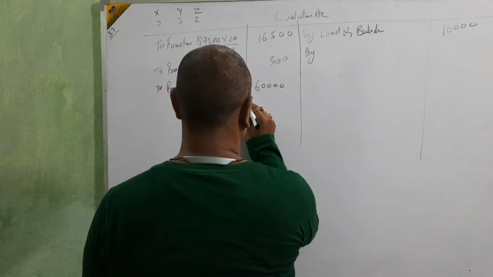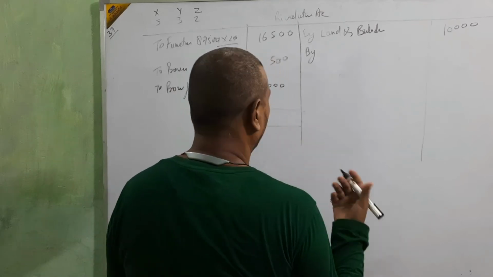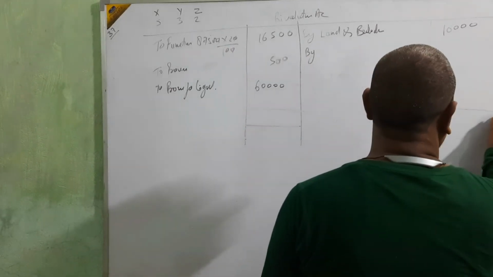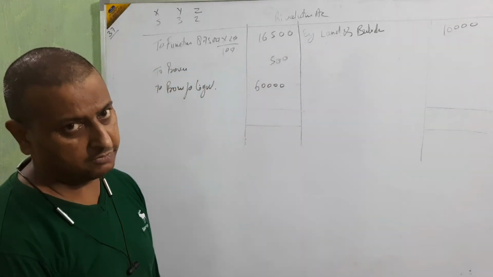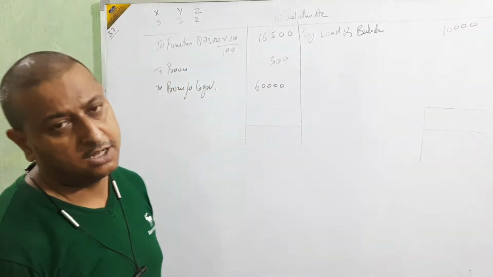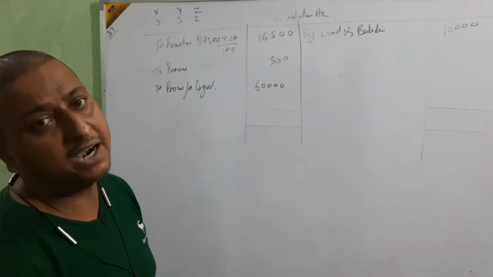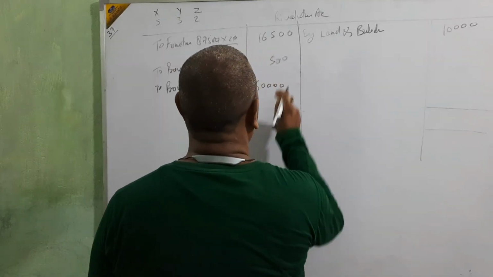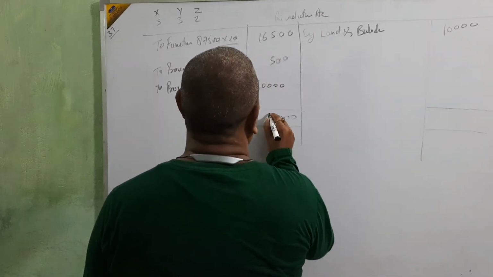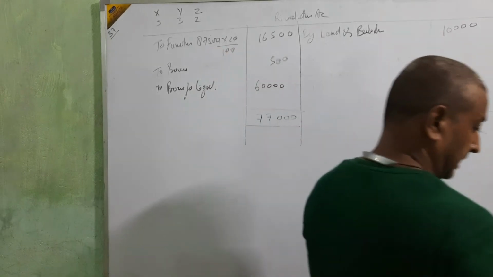Anything else? Goodwill of the firm was valued, but we are not going to take goodwill in this revaluation, beta. I think you will remember these things. Goodwill is utilized for the calculation of the retired partner's share of goodwill.